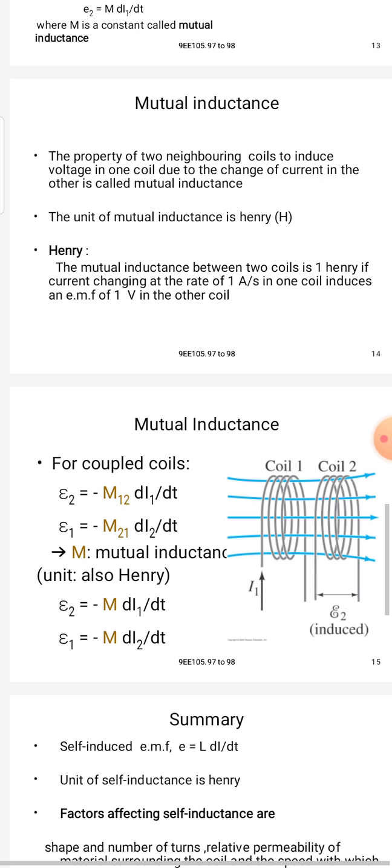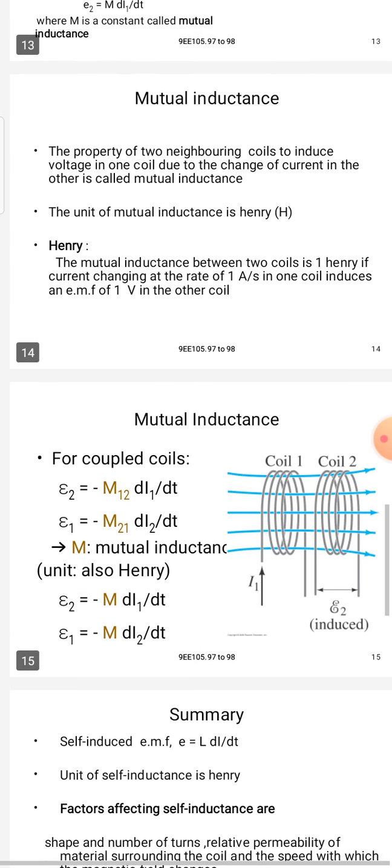The unit of mutual inductance is Henry. The last topic, self-inductance, also has the unit Henry; mutual inductance also has the unit Henry. The mutual inductance between two coils is 1 Henry if a current changing at the rate of 1 ampere per second in one coil induces an EMF of 1 volt in the other coil.